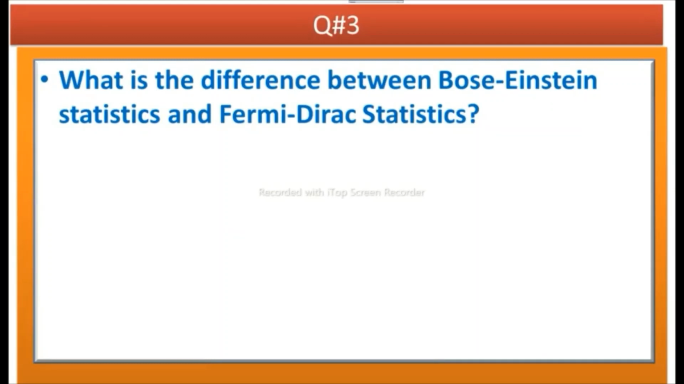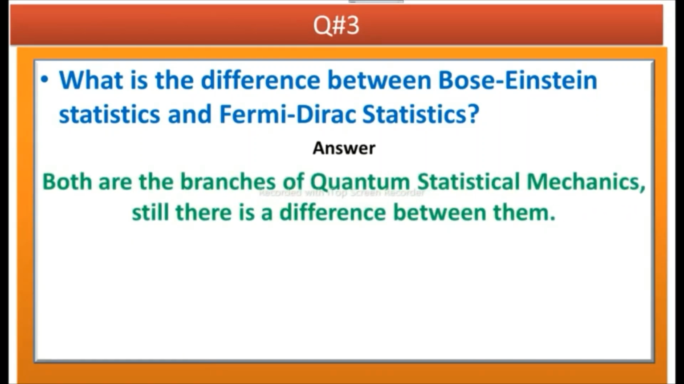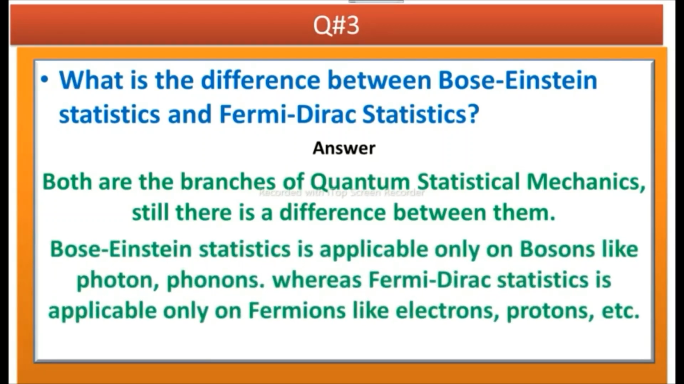The next question is, what is the difference between Bose-Einstein statistics and Fermi-Dirac statistics? Answer is, both are the branches of quantum statistical mechanics. Still, there is a difference between them. Bose-Einstein statistics is applicable only on bosons like photons and phonons, whereas Fermi-Dirac statistics is applicable only on fermions like